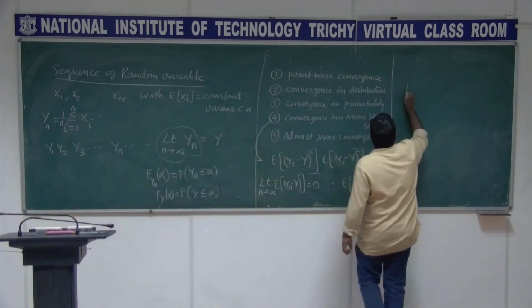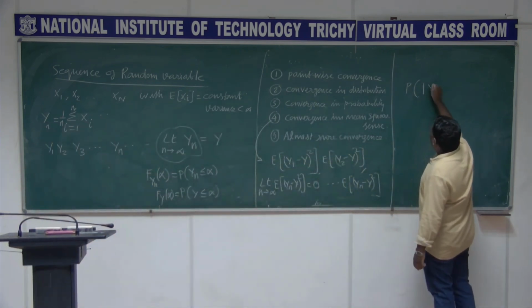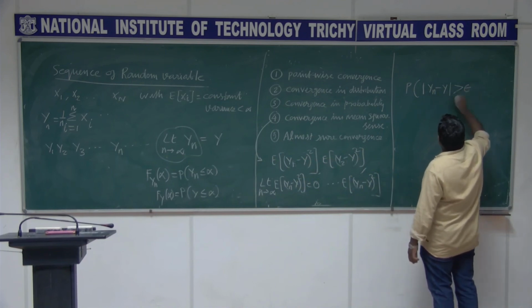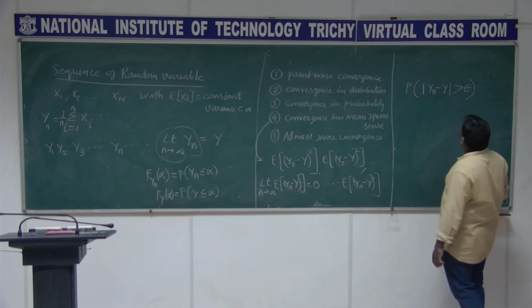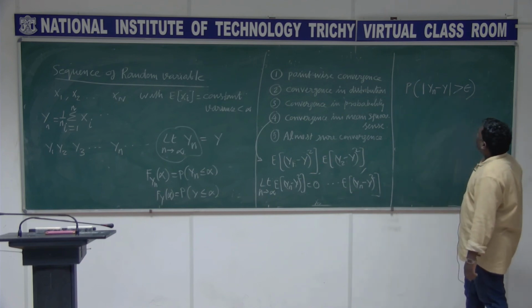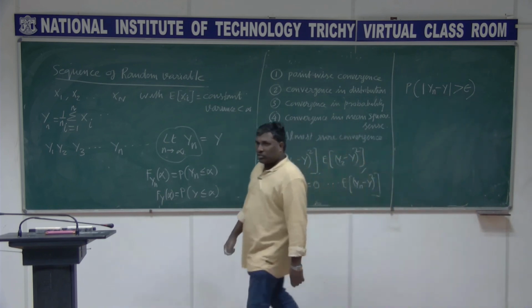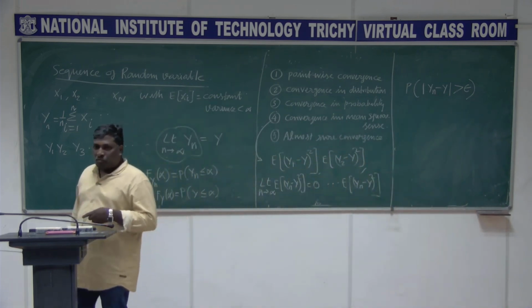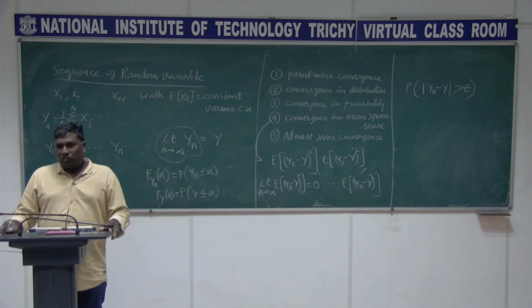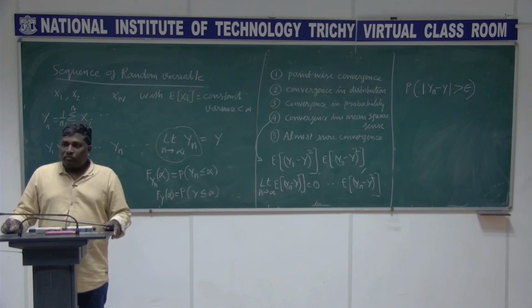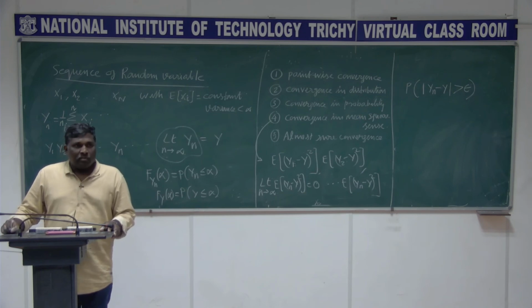It is the probability of, let us say, Yn minus Y greater than epsilon, right? Probability of Y1 minus Y greater than epsilon, where epsilon is some positive, very small value you are considering, then probability of Y2 minus Y greater than epsilon, and so on.